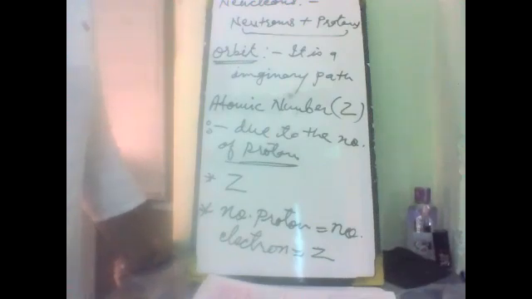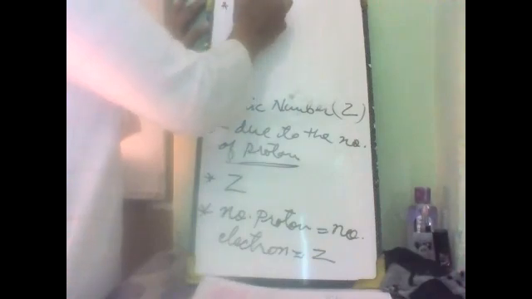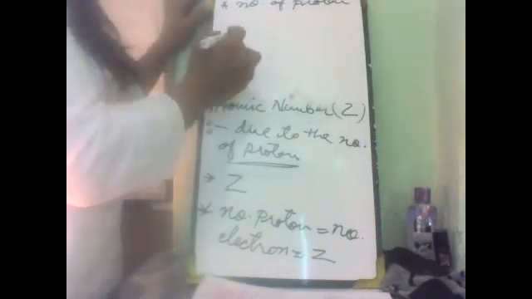Atomic number is a unique number. Just like we have a unique number, our Aadhaar card number. We all have different numbers because we have different identification marks. So this number of protons is unique for the total positive charge.